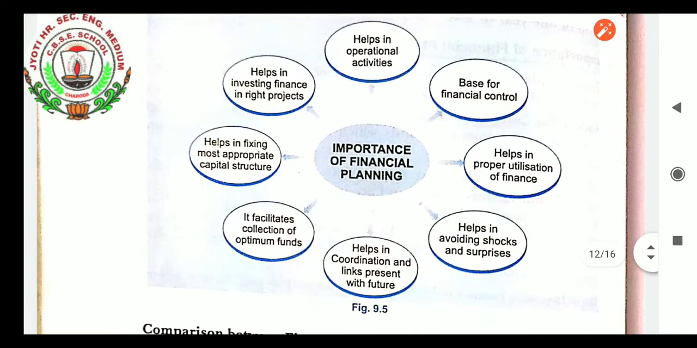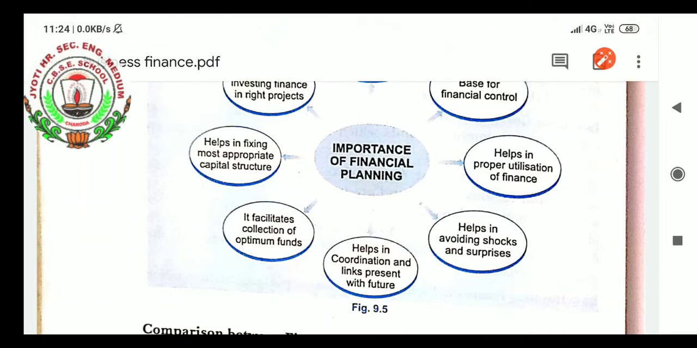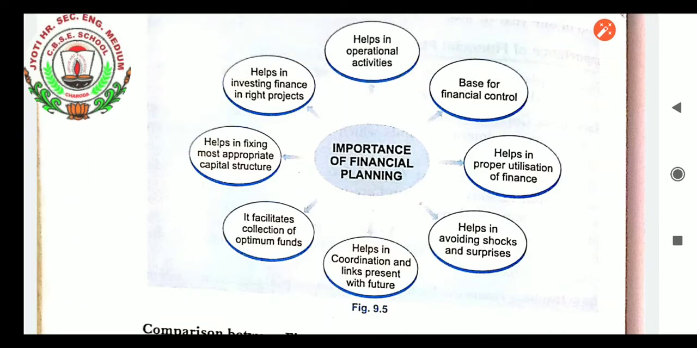So these are the various importance of having financial planning, and we can decide how the financial planning can be done. Once again, if I want to recall the importance of financial planning, you can see the points one by one. It helps in operational activities. It helps in investing finance in right projects. Base for financial control. It helps in proper utilization of finance. It helps in avoiding shocks and surprises. It helps in coordination and link between the present and the future. It facilitates collection of optimum fund.